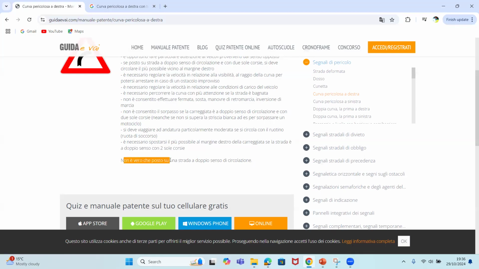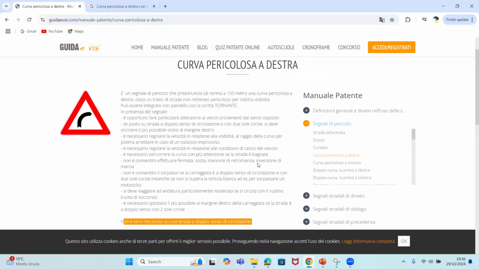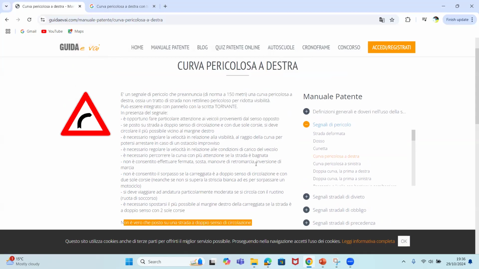Non è vero che è posto su una strada a doppio senso di circolazione. I have a question for the class. We have 3 minutes. Who can break this down? They said, remember, I said non è vero means it is false for you to say this sign is placed on a road with doppio senso di circolazione. Who can tell us why they said such a thing?